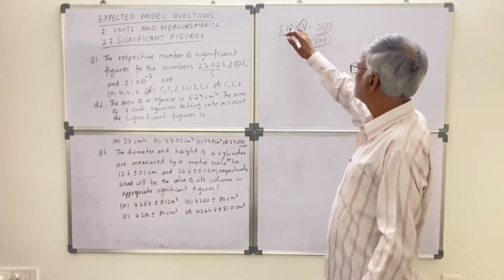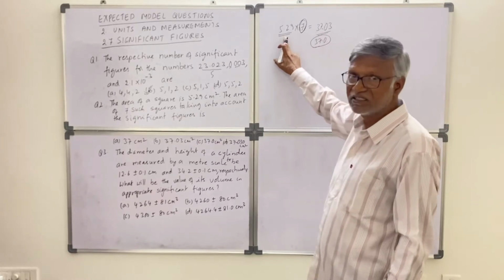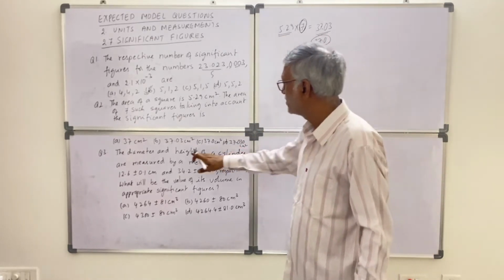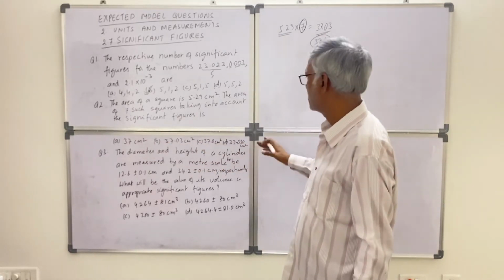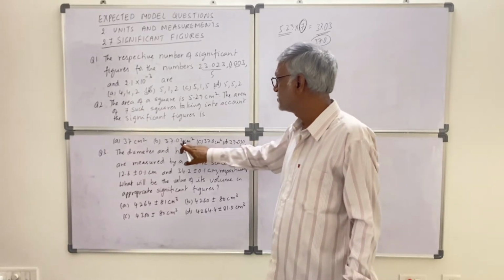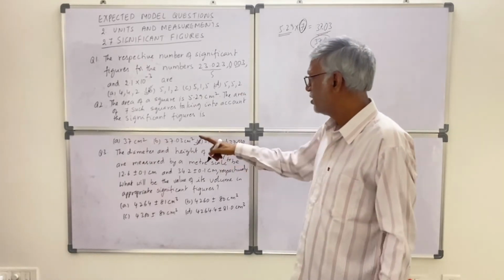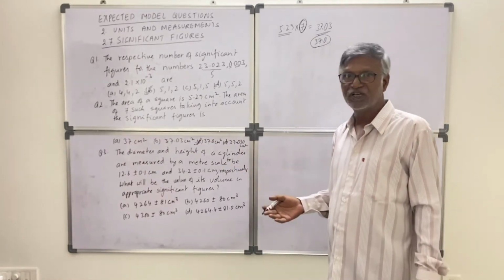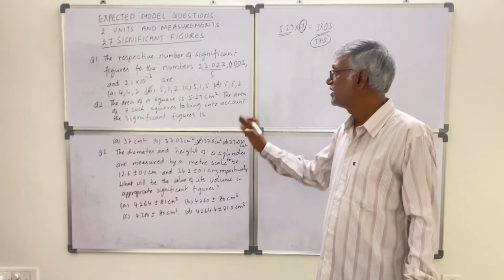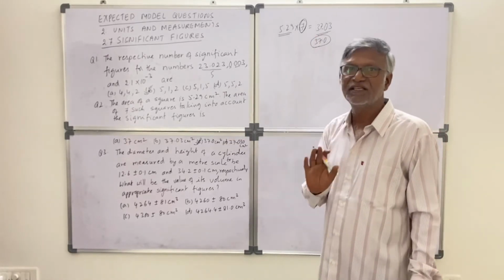So without doing this calculation also, this is having 3 significant figures. Whichever option is having 3 significant figures, you take that answer. That's it. The others are all different, and only this one has 3. All 4 different values are given, so directly you can pick 3 significant figures without doing any calculation in the examination. That is the easiest way.